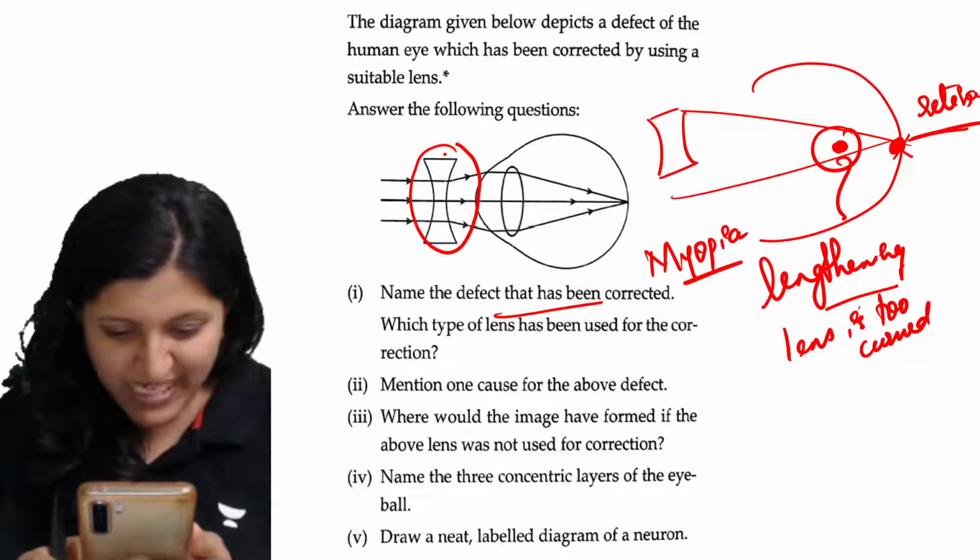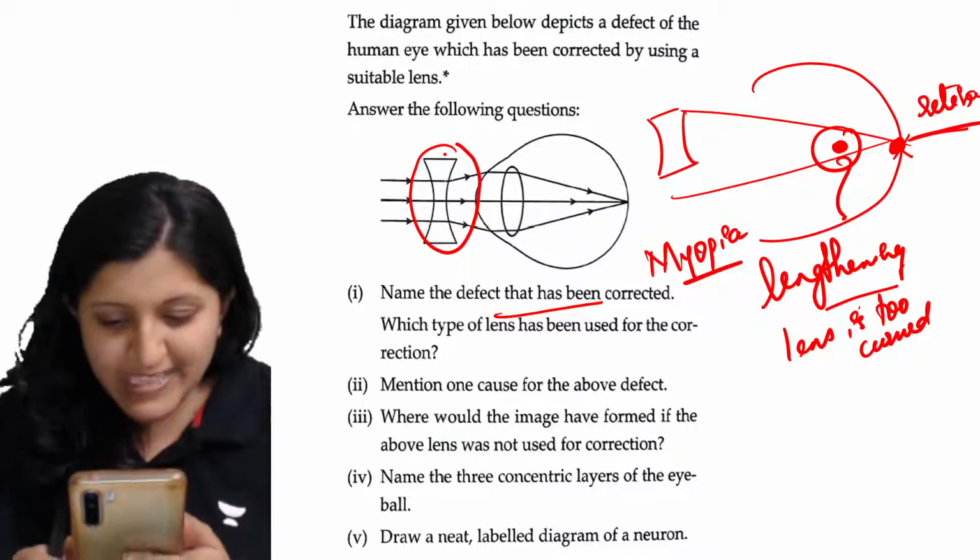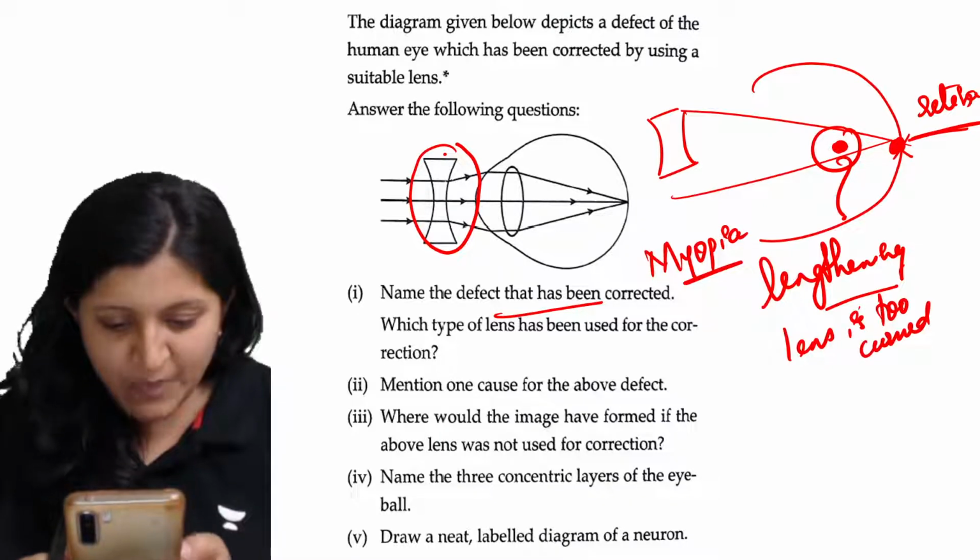So after a long time, yes, so lens is too curved, lengthening of the eyeball.